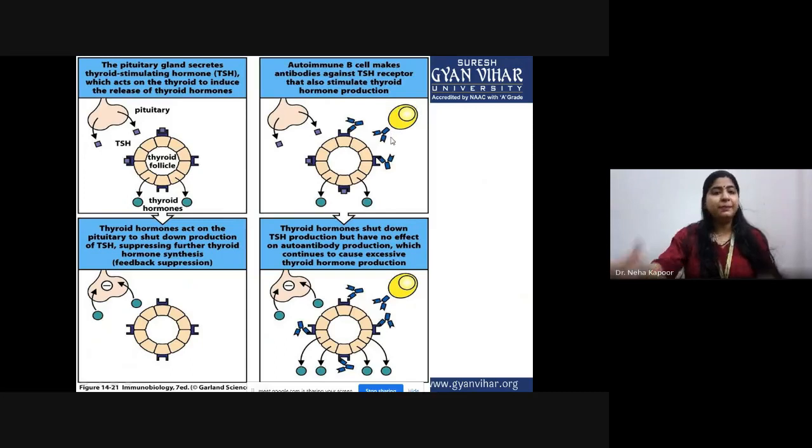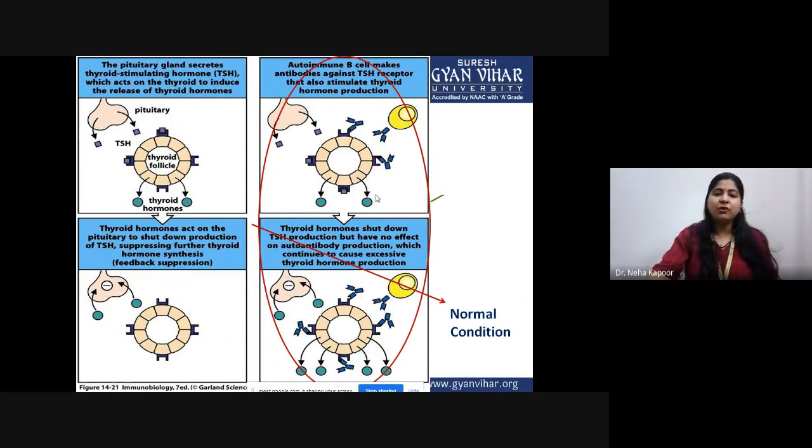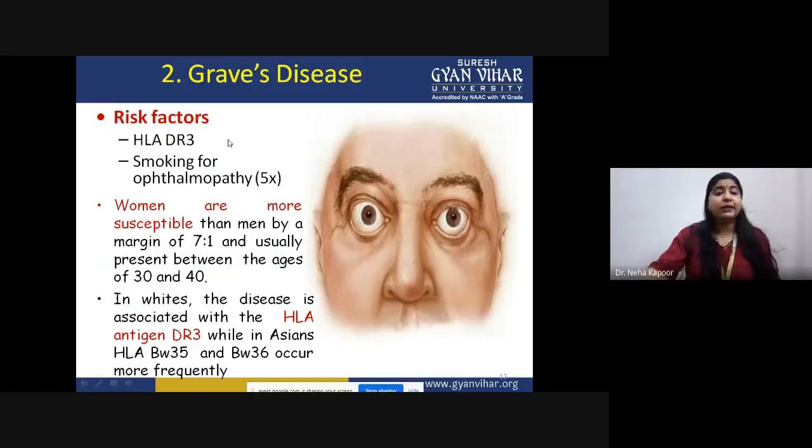The autoimmune B cell, due to the false signal, proliferates into a plasma cell, and it starts producing autoantibodies that are specific for this TSH receptor. These blue Y-shaped antibodies are binding here. It is again giving a false signal. Because of that, large production of thyroid hormone is happening, due to which this disease condition arises. As you can see, this is the normal condition, and this is what happens in the autoimmune state.